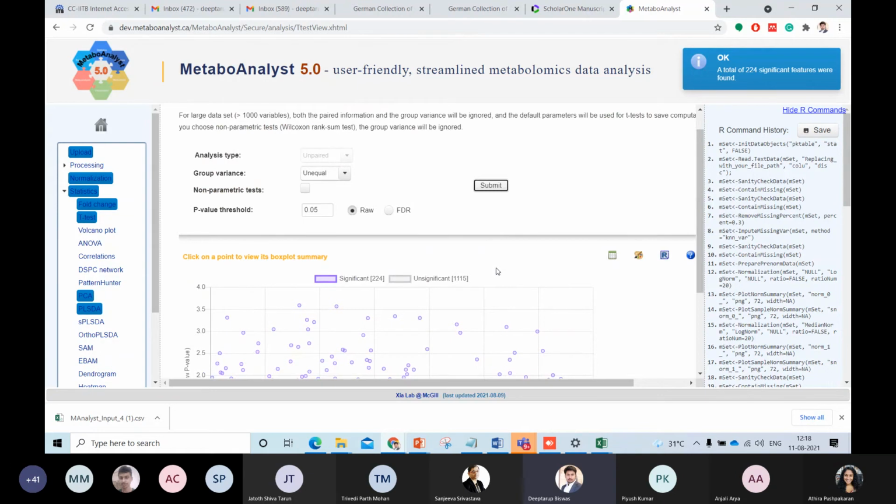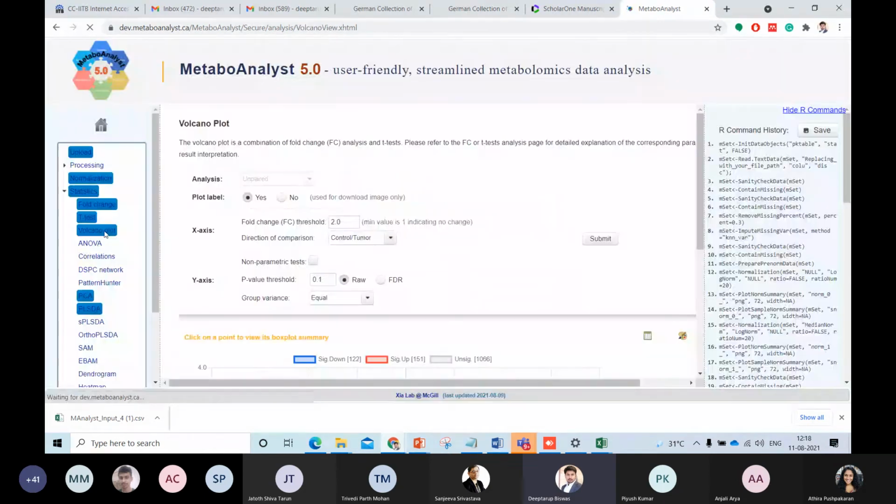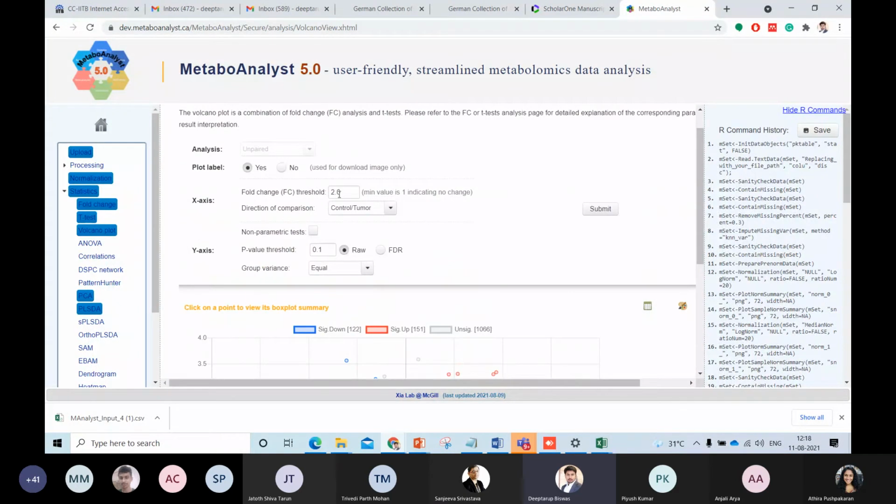So now, if you have understood this, you will see that one analysis gives you a fold change, and another analysis gives you p-value significant proteins. But we still haven't understood which are the proteins that give you a fold change and also a p-value significant protein with the fold change. So for that, the Volcano plot plays a very important role, where you have to give a fold change threshold of 2.0, tumor versus control, a 0.05 p-value, and group variance unequal, right?